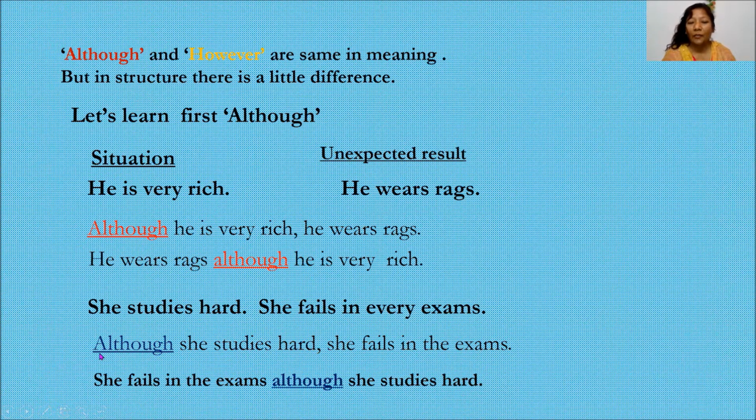But when 'although' is used at the beginning of the sentence, there is a comma, remember? And 'A' is a capital letter. And in 'she fails in the exams, although she studies hard', 'although' is used in the middle of the sentence, so there is no comma and no capital letter. Okay? I hope you are clear.